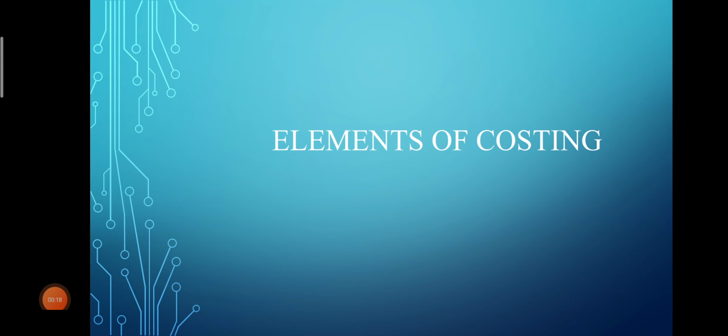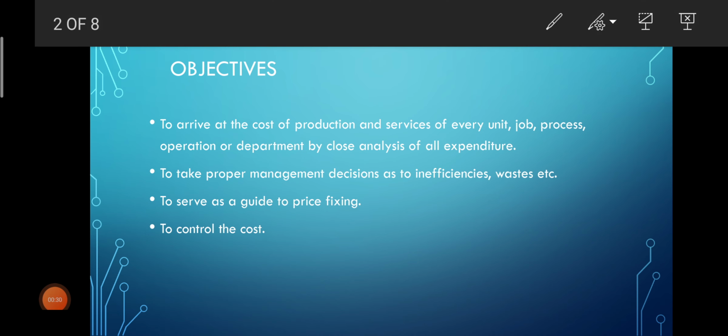First, let us know why we should study the elements of costing subject. So, for that, let me tell you all the objectives of the subject. Now, the objectives are to arrive at the cost of production and services of every unit, job, process, operation, or department by close analysis of all expenditure. It means the main objective is to find out the cost of production per unit, or it might be job wise, or even process wise.